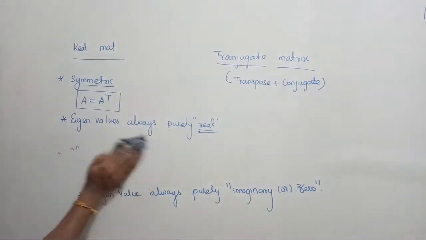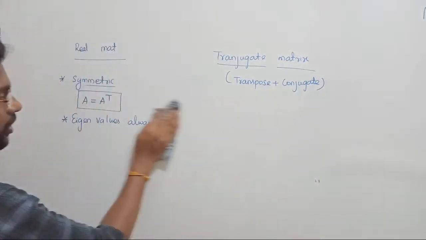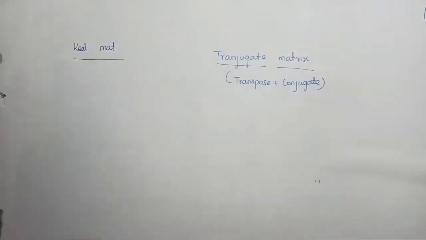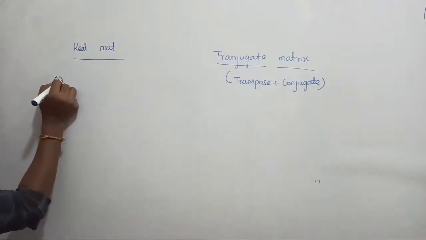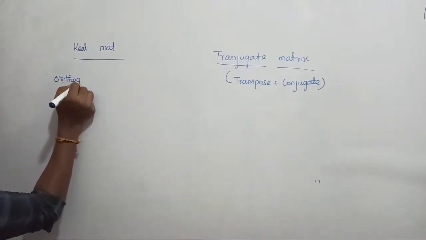Let's continue. Next we should talk about the orthogonal matrix. So, symmetric, skew symmetric. Next we should talk about orthogonality, the orthogonal matrix.